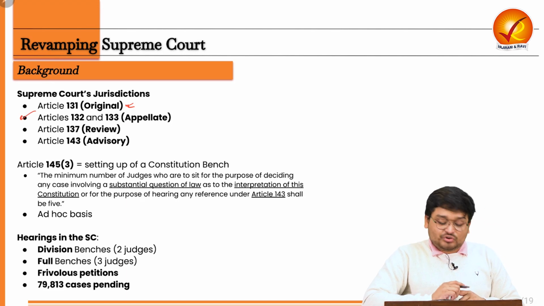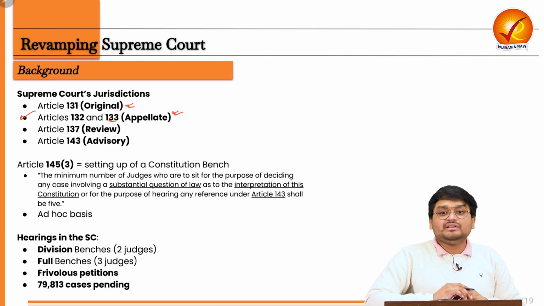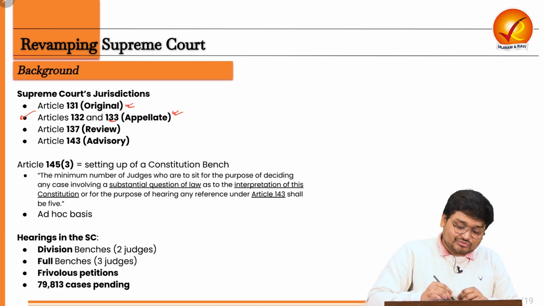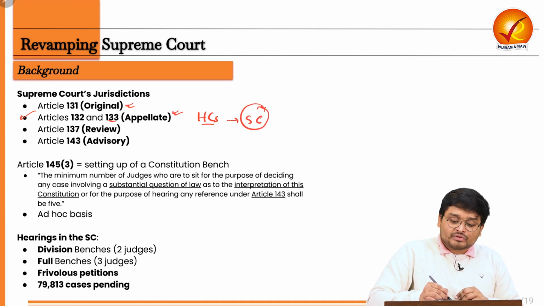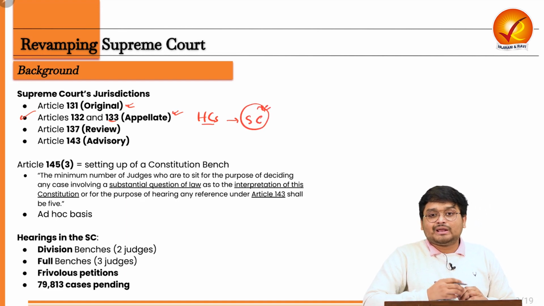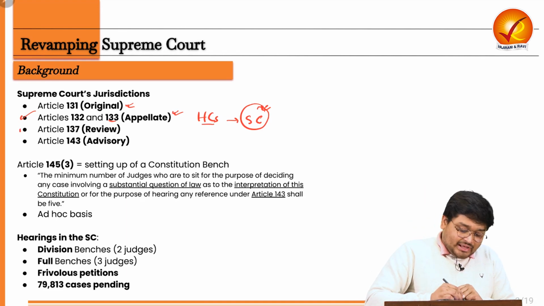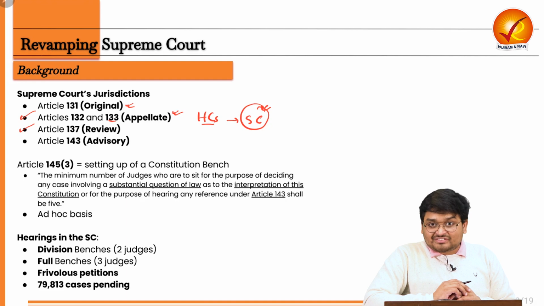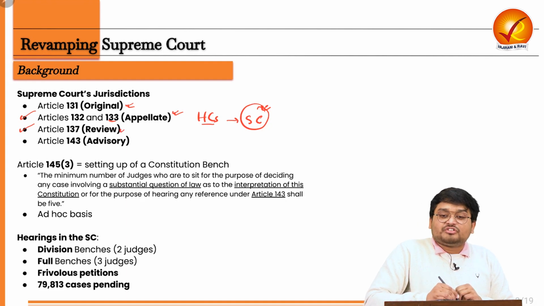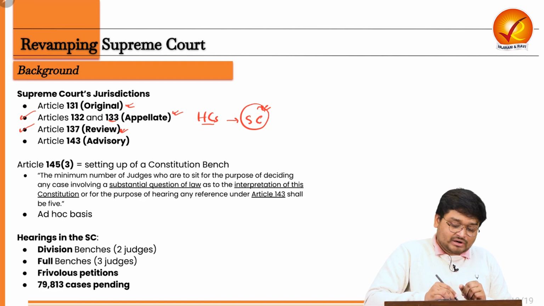Articles 132 and 133 say that the Supreme Court has appellate jurisdiction, where appeals from high courts can flow to the Supreme Court for the resolution of criminal, civil and special petition matters. Next, Article 137 talks about the Supreme Court's jurisdiction to review its own judgment if there are any errors or any new evidence.